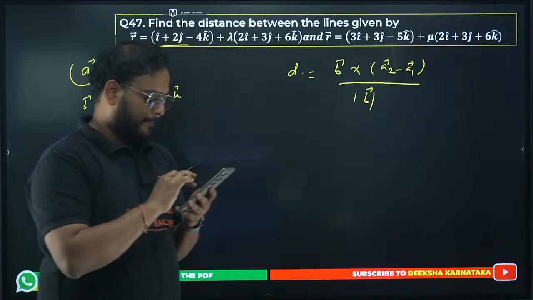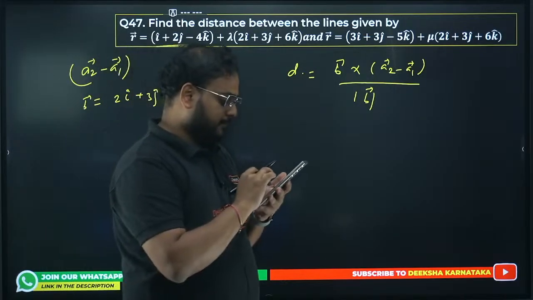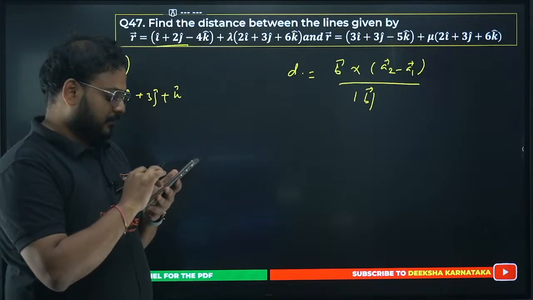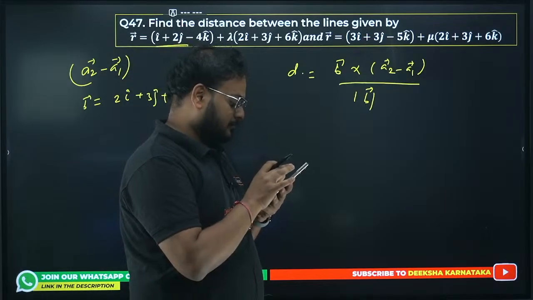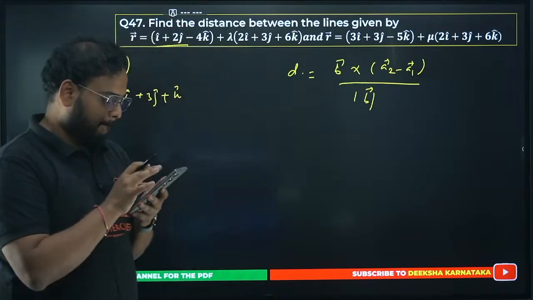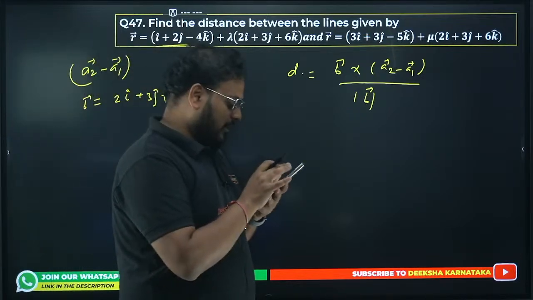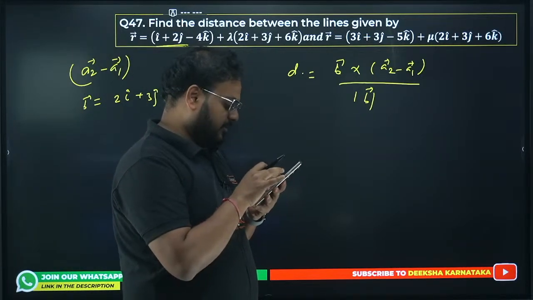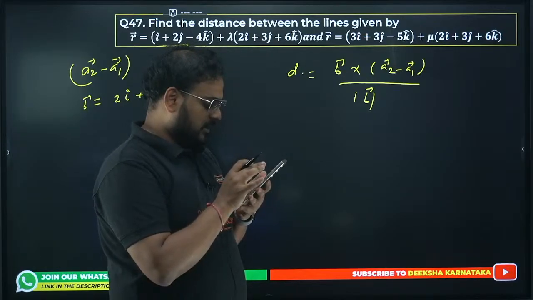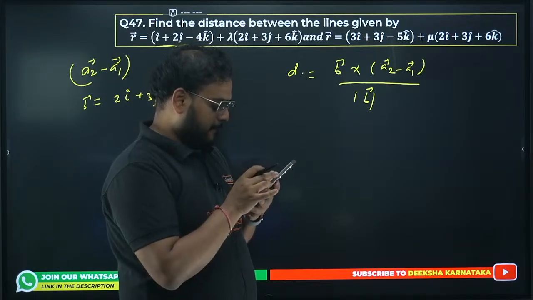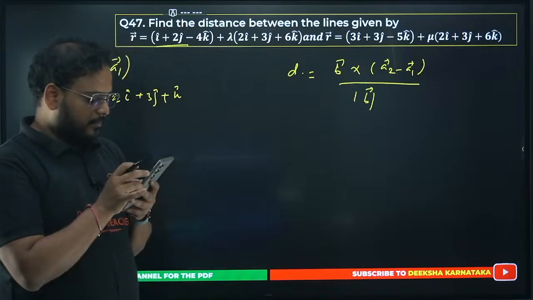Please check. Is the distance right? I don't know the value actually. I've tried. I don't think I've solved it. So you have to try from your side. I have not solved this problem.